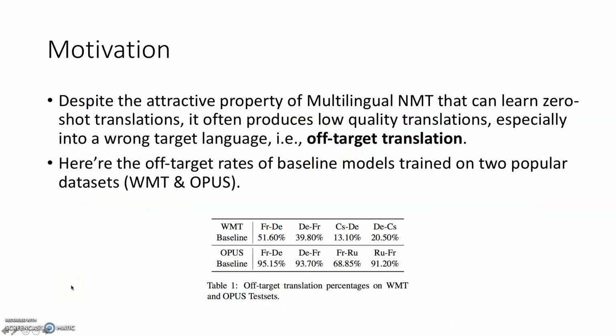However, despite the attractive property of multilingual NMT models that they can learn zero-shot translations, they often produce very low-quality translations, especially into a wrong target language. This is the so-called off-target translation. Below, we show the off-target rates of our baseline model trained on two popular datasets. And we can see that off-target translation is very common even on high-resource languages.